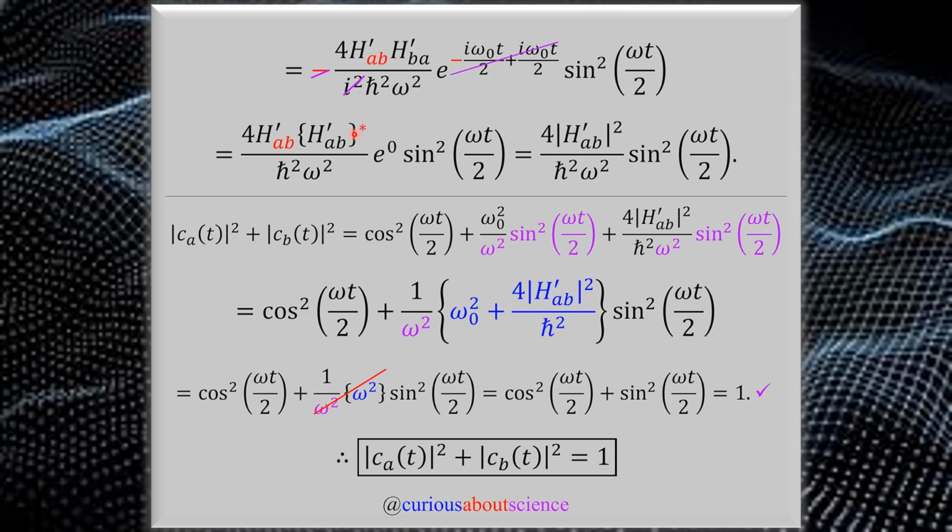Okay, so now, upon applying it, we see that H prime AB is now matched with H prime BA, but we'll go ahead and simplify this one to turn everything into ABs. We have i squared here, that cancels with our negative here. Once again, the arguments of the exponentials cancel, and we're left with a sine squared.